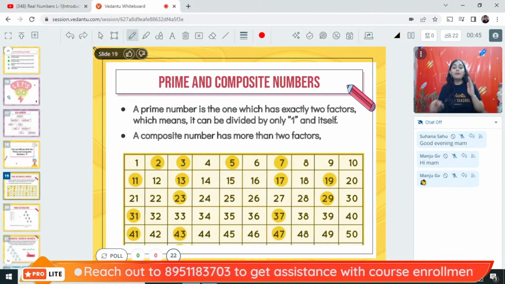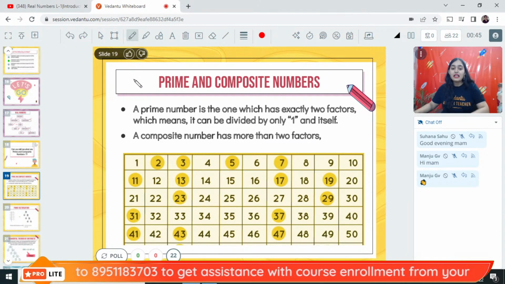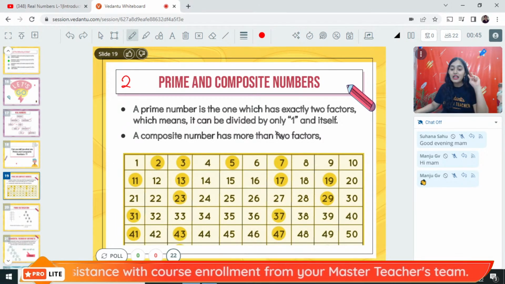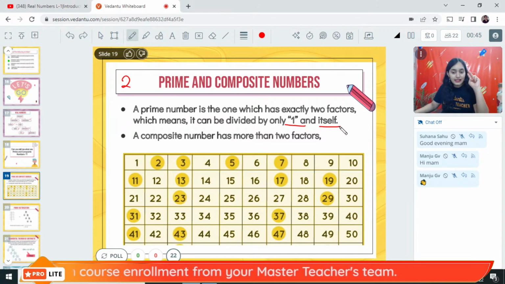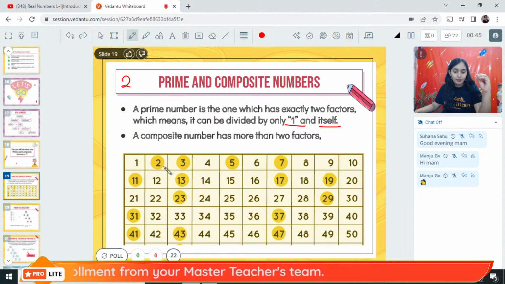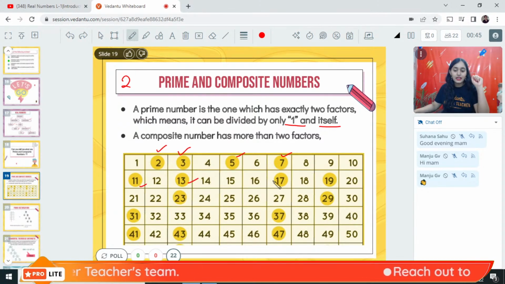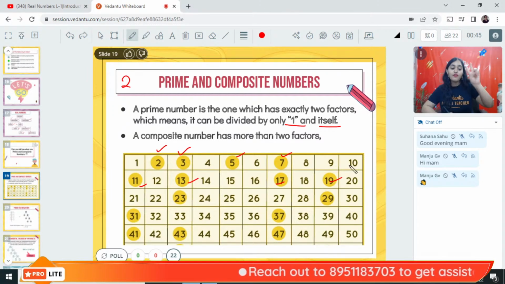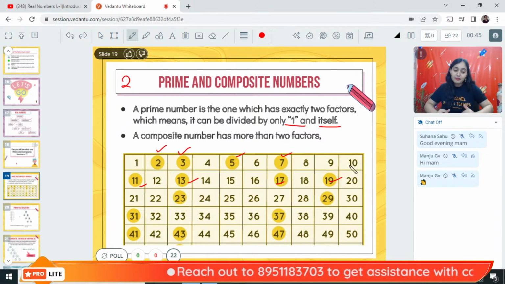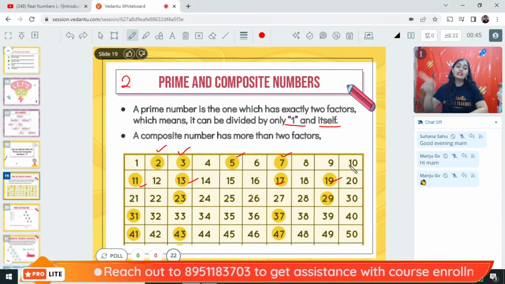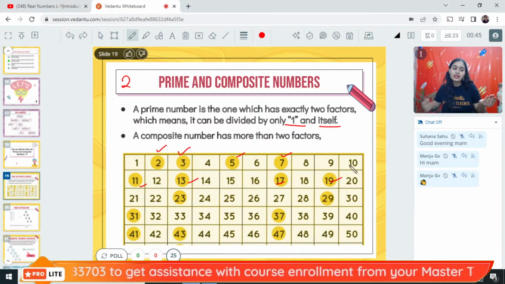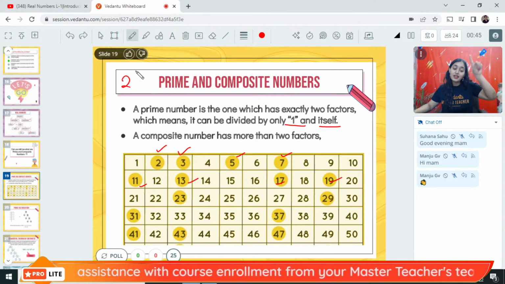Very good. So what are prime numbers? Numbers such as 2, which have exactly 2 factors, 1 and the number itself, are called prime numbers. For example, 2, 3, 5, 7, 11, 13, 17, 19. All such numbers which have exactly 2 factors, which are divisible by only 2 numbers, 1 and the number itself, are prime numbers. We all remember this. Again, we have learned this concept in class 6.